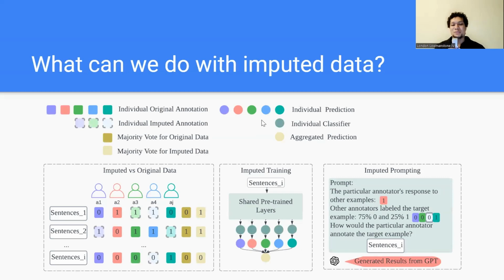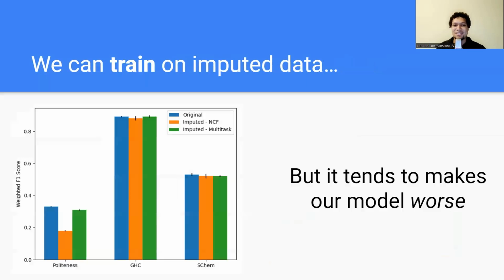So what can we do with imputed data? Once we have imputed a data set and have predictions for each person in each sentence, what can we do with it? We do some training on this data, and we also do some prompting on this data, and I'll get into the details in the next few slides.